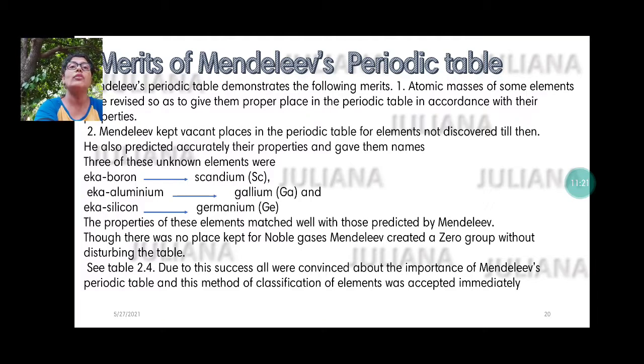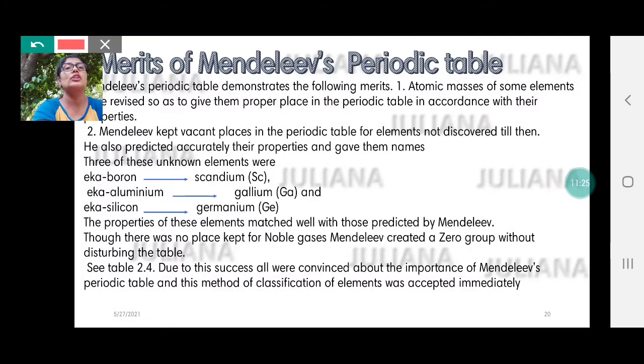Three of these unknown elements come as a question. Mention the 3 unknown elements. What were the names given to them by Mendeleev and what were the new names after they were discovered?